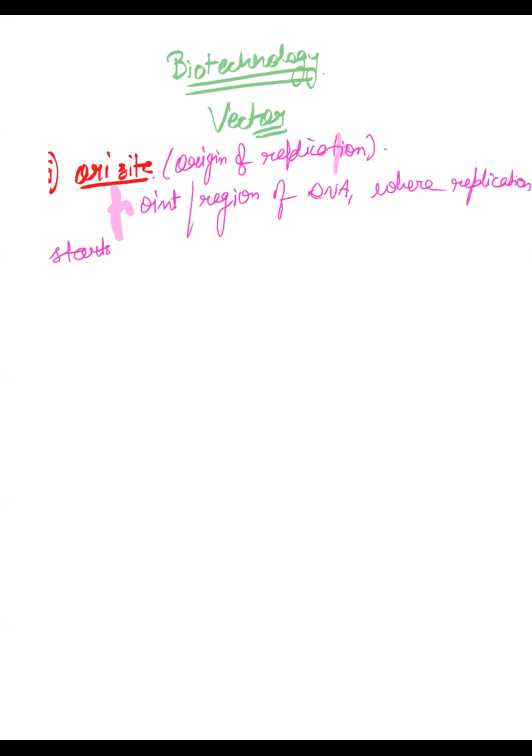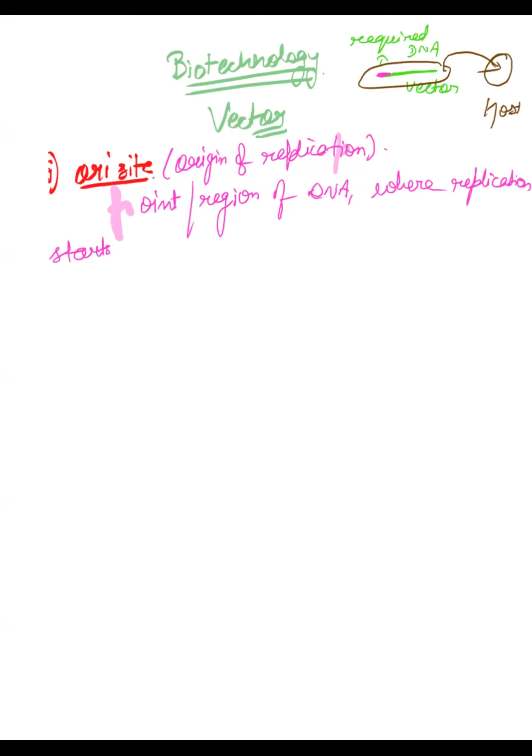होता क्या है basically, suppose this is your required piece of DNA and you will attach it with a vector. ठीक है, suppose this is the vector. ठीक है, this is vector and this is your required DNA which you want to replicate, which you want to transfer into the host. Okay, now this complete will be transferred into a host. For example, you take any host, this is your host bacteria. Okay, now what you want to do, you want to transfer this complete thing into the host.